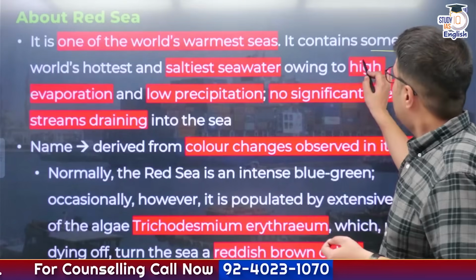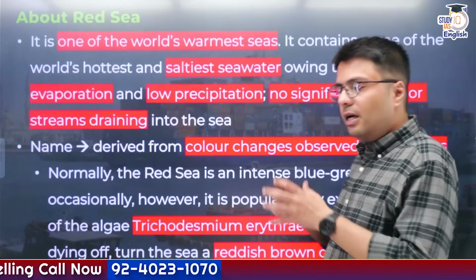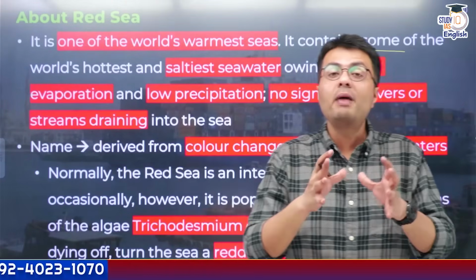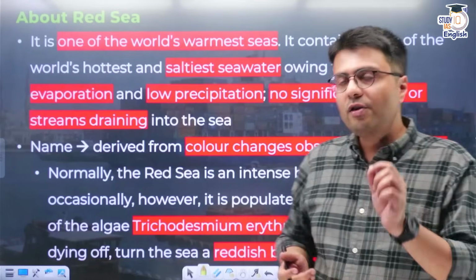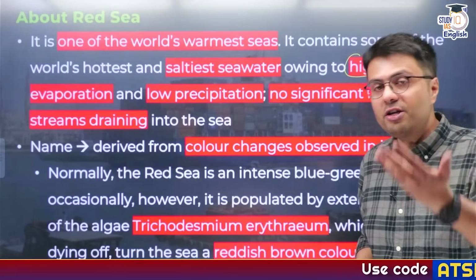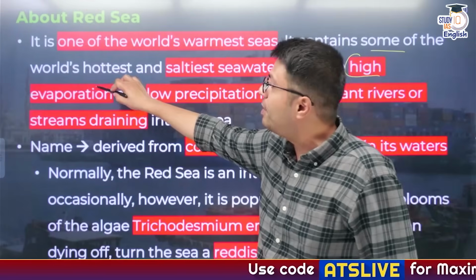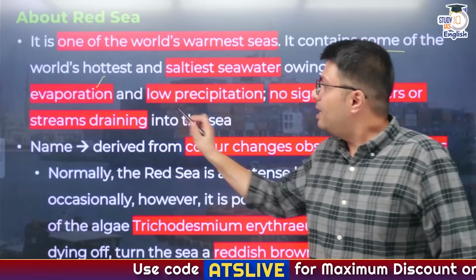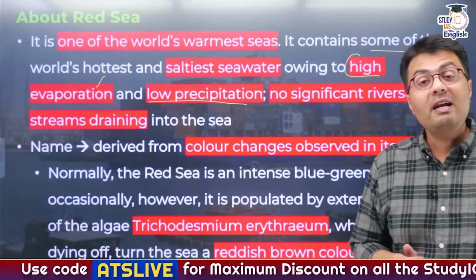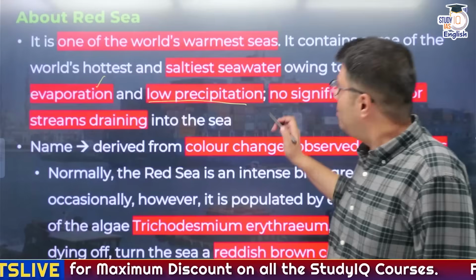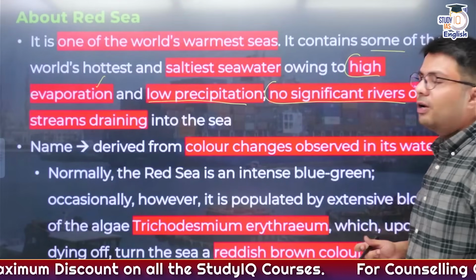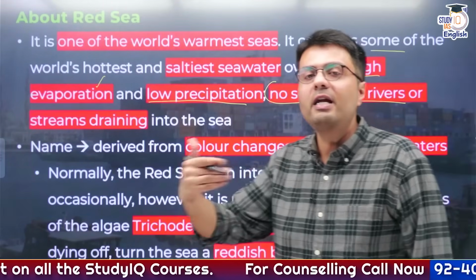First of all, the temperature in the region is very high because it is located quite close to major deserts in the world, and because of that the amount of solar insolation is quite high, leading to high evaporation of the water. Similarly, this region witnesses very little rainfall, and there is no significant river or stream of water draining into the sea.